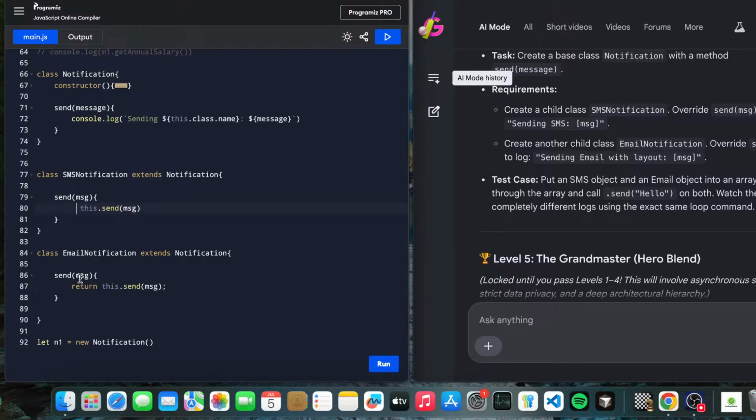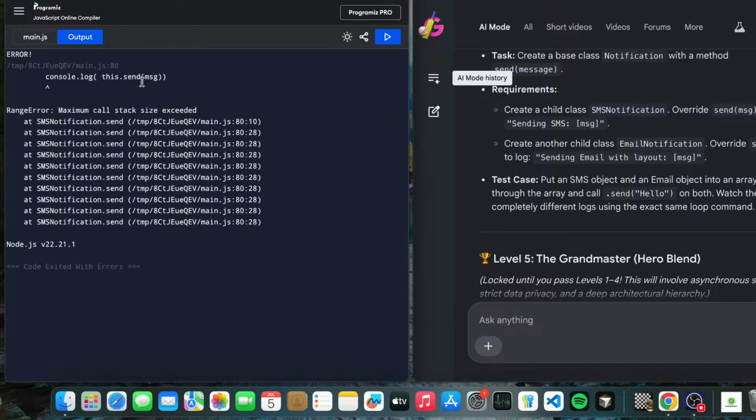If we remove the return call, what can we see? Just seeing the console.log. I want to see where we are wrong actually. Console.log, so we can understand.